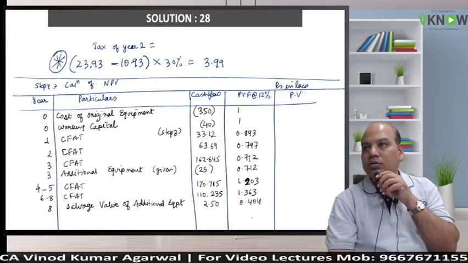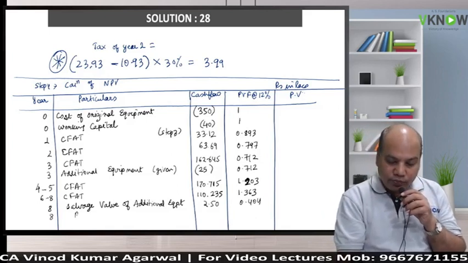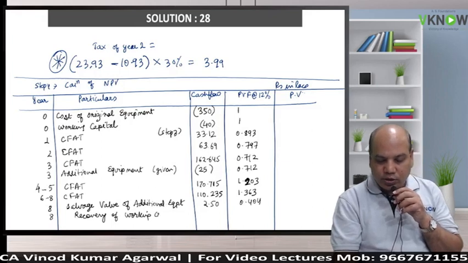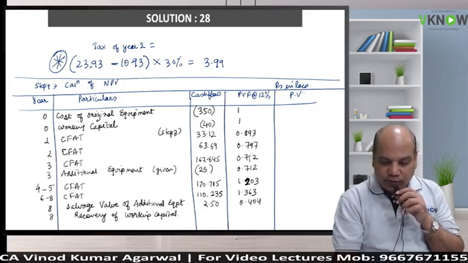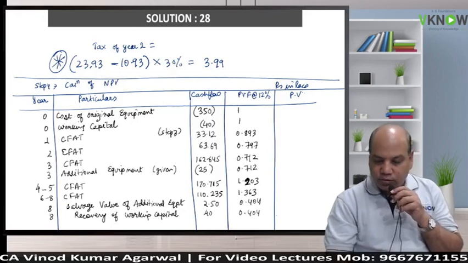Can you see that factor table given? And 8th year, one more thing, write down recovery of working capital. Working capital will be recovered in the last year. It's not depreciated. Assume it is 100% recovery. So that is 40 lakh and that is 0.404 again.